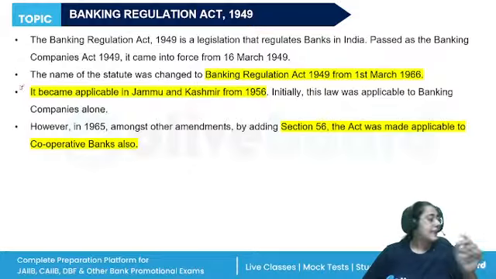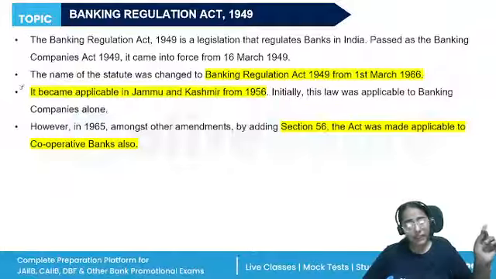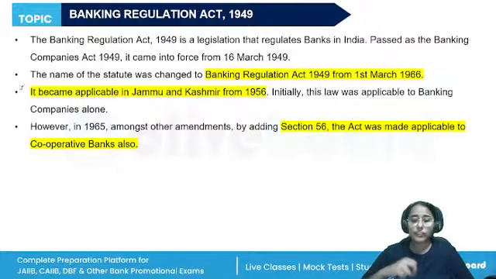Okay. Next, we have our Banking Regulation Act of 1949. It was passed as the Banking Companies Act of 1949. Then the cooperative societies were included, and then the name was changed to the Banking Regulation Act of 1949 from 1st March 1966. Why? Because it was initially applicable to the banking companies alone.